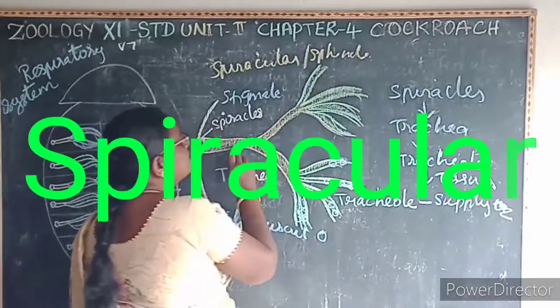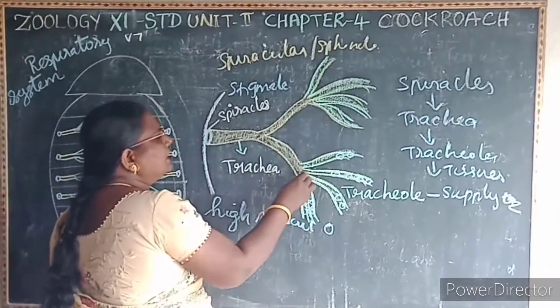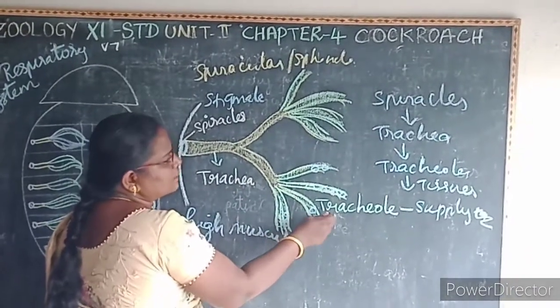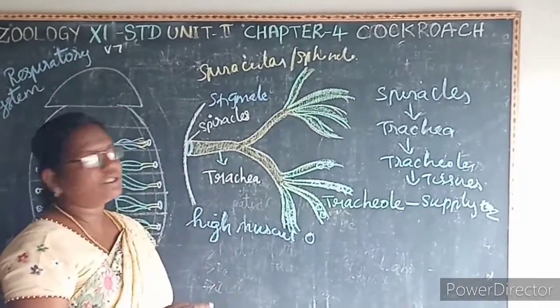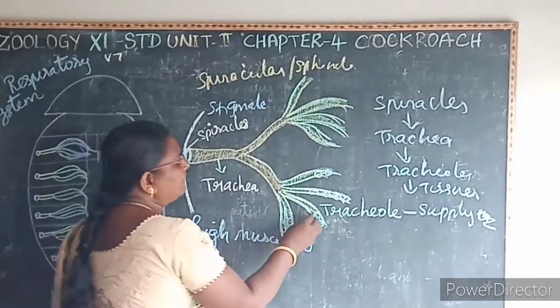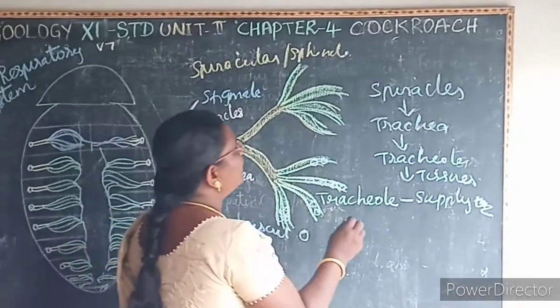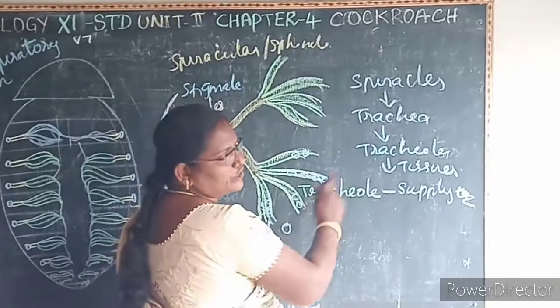And this opens into the branch tubes. These branch tubes are known as what? Trachea. If the trachea divides into many branches, that is known as what? Tracheole, the terminal branches of trachea, which is filled with watery fluid, which helps in the exchange of gases. It's very simple, no? Spiracles, trachea, tracheoles and the tissues.